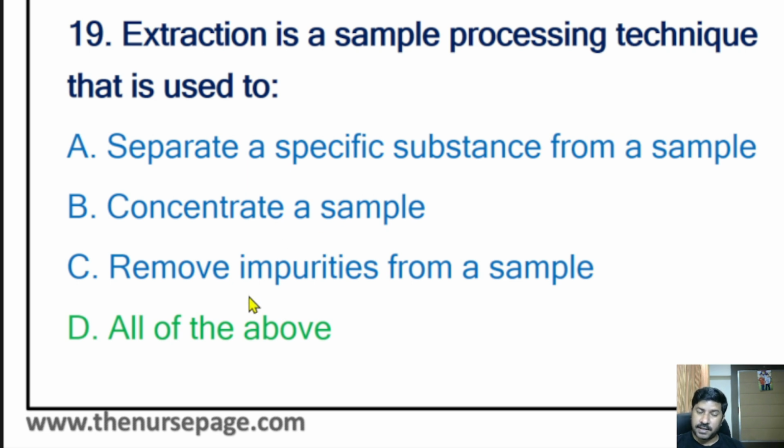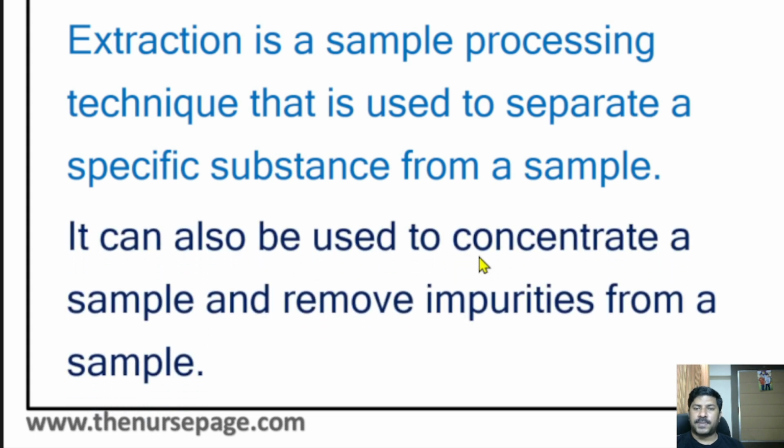It will remove the impurities from a mixed sample. Then the sample will contain just that microorganism, or whatever the researcher is interested in. Extraction is a sample processing technique that is used to separate a specific substance from a sample. It can also be used to concentrate a sample and remove impurities from a sample.